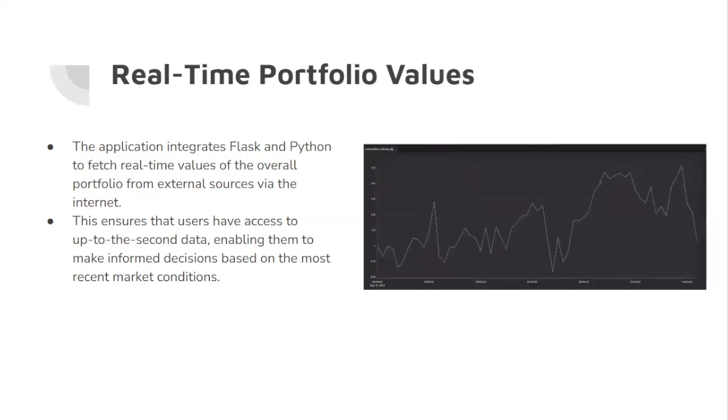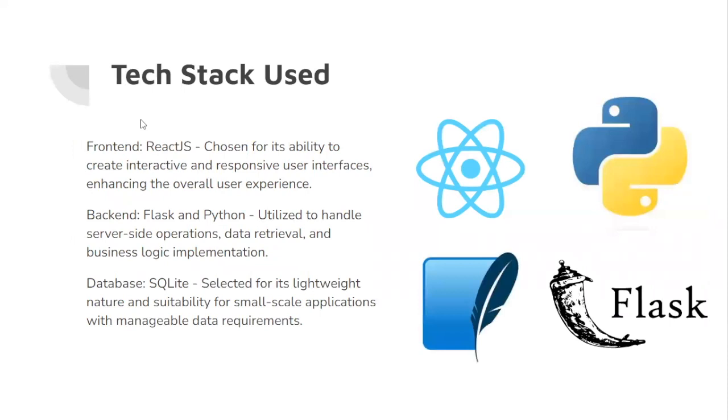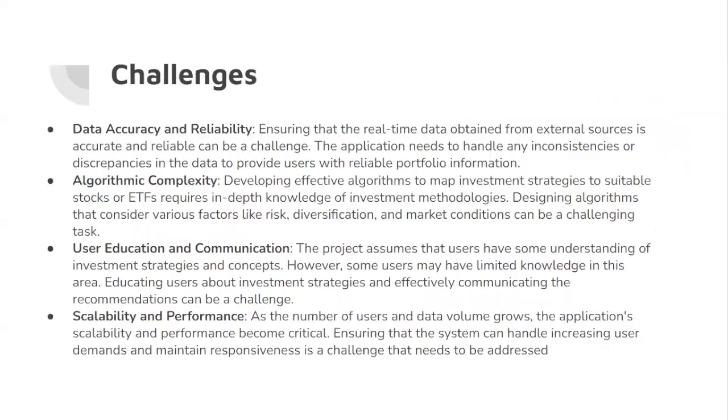enabling them to make informed decisions based on the most recent market conditions. So coming to the tech stack, we have used React.js for the front end, and the main reason we have chosen it is its ability to stay interactive and have responsive UIs, enhancing overall user experience. And coming to the backend, we've used Flask and Python. This is utilized to handle server-side operations, data retrieval, and business logic implementation. Coming to the database, we've used SQLite. It's mainly selected for its lightweight nature and its suitability for small-scale applications with manageable data requirements.